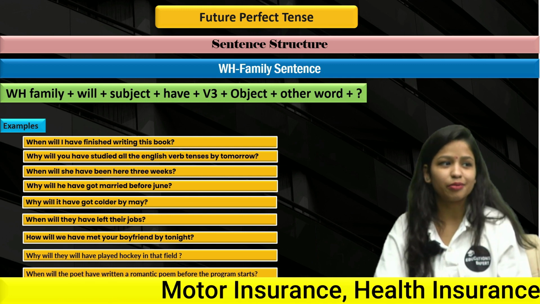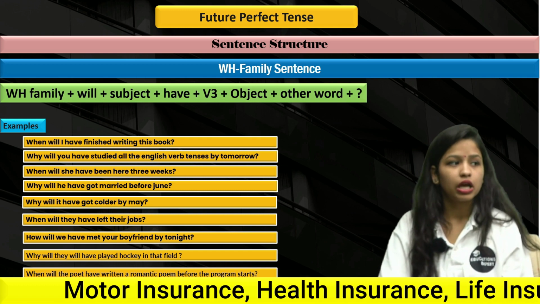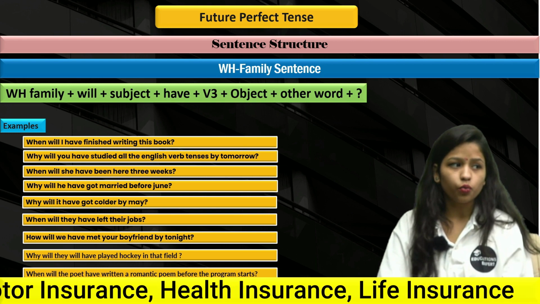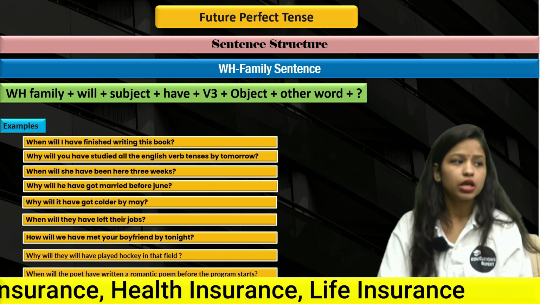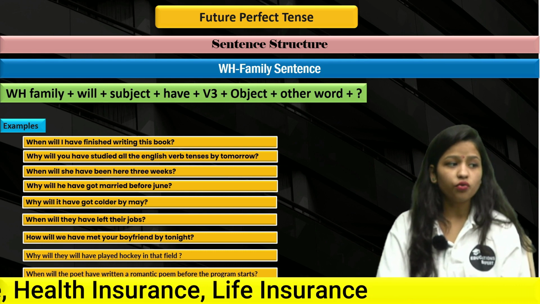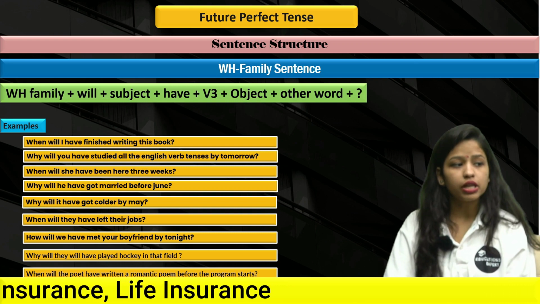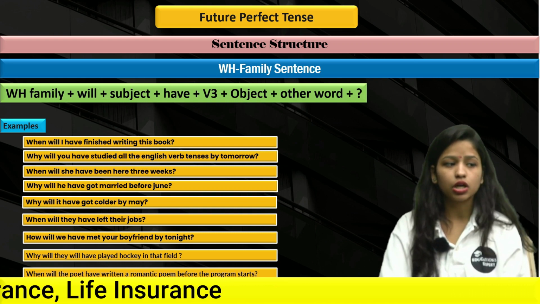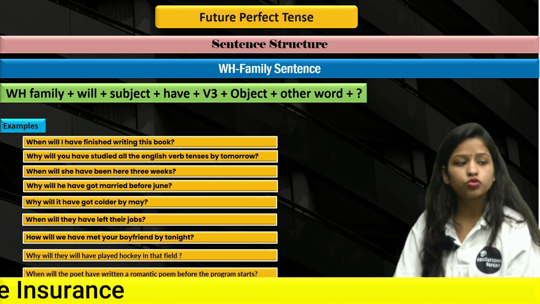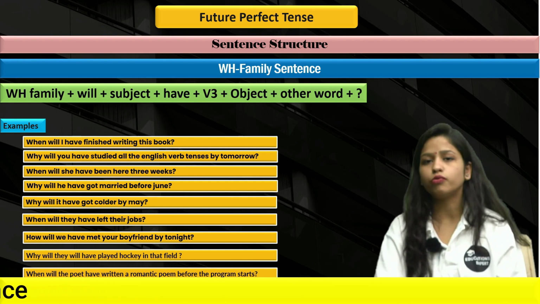Next up we have, when will she have been here three weeks? I'm so sorry, I stammered a lot. Next up we have, why will he have got married before June? Why will it have gotten colder by May? When will they have left for their jobs? How will we have met your boyfriend by tonight? Why will they have played hockey in that field? When will the poet have written a romantic poem before the program starts? And when will Robin have joined us in the meeting before? Again, exactly, this is the simplest one.